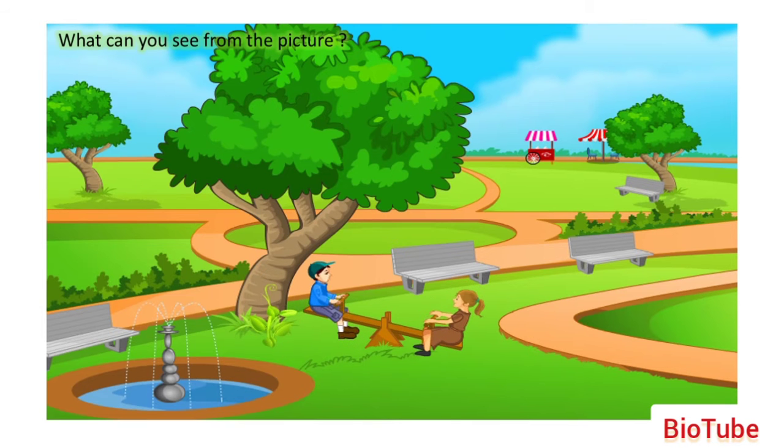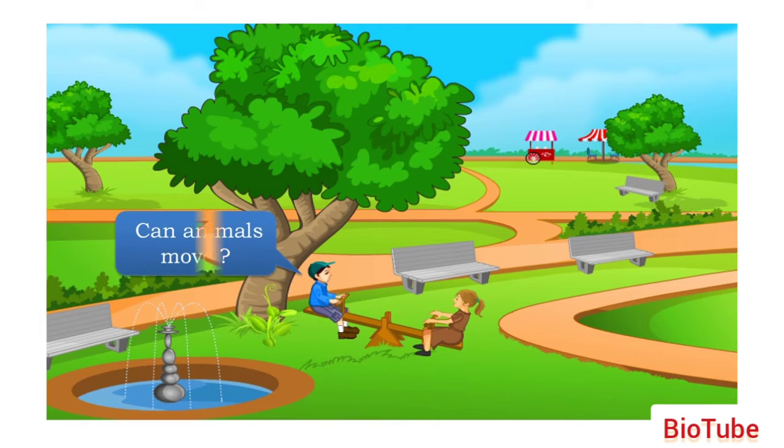Now let us understand something from this picture. What can you see from this picture? You may say it's a playground wherein the children are playing. There's a tree, there's a fountain, there's a jogging track. So let me ask you, can animals move? Animals means humans too; humans are also considered animals. Man is a social animal. So can animals move? And you'll say, yes, animals can move.